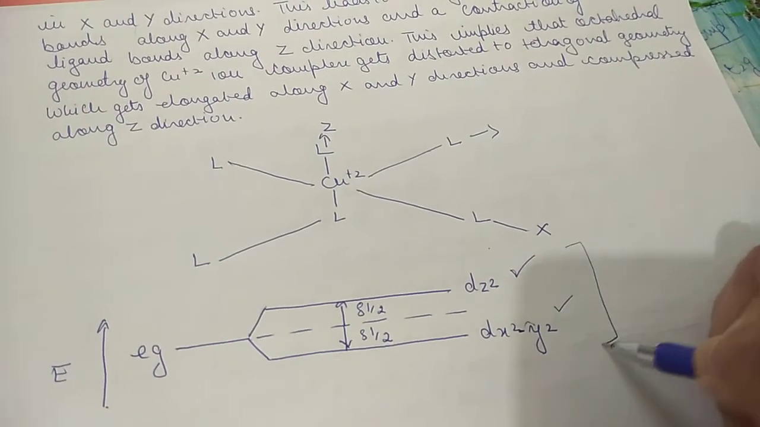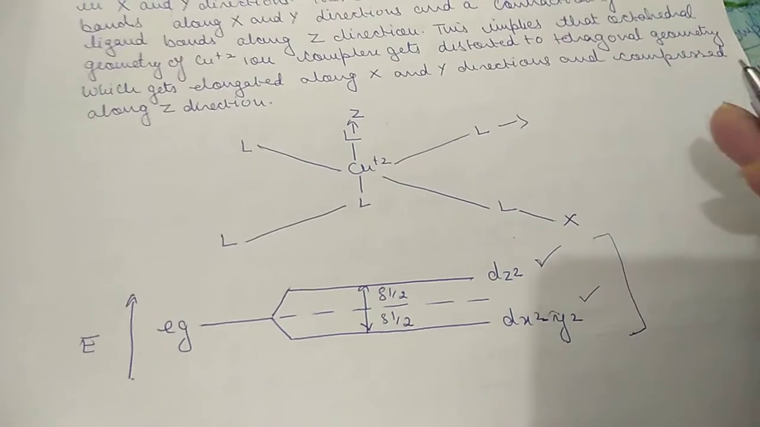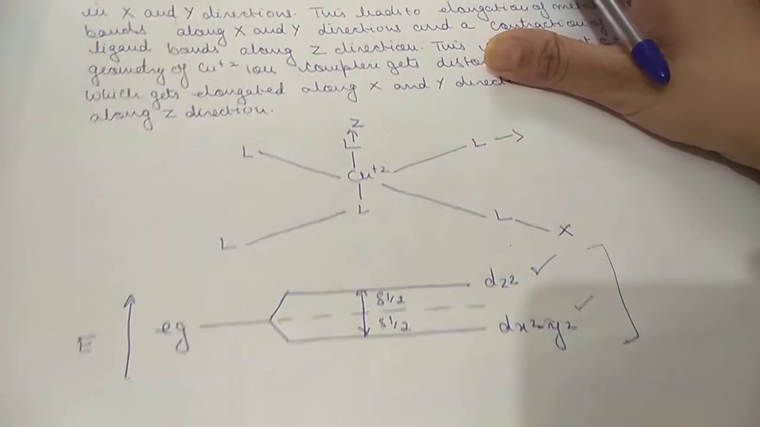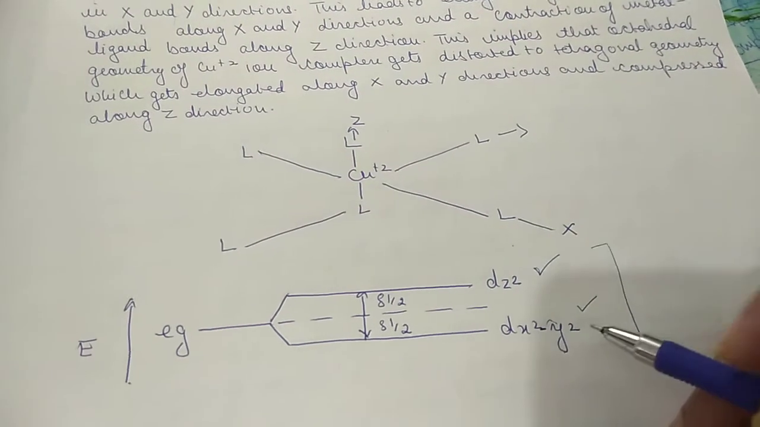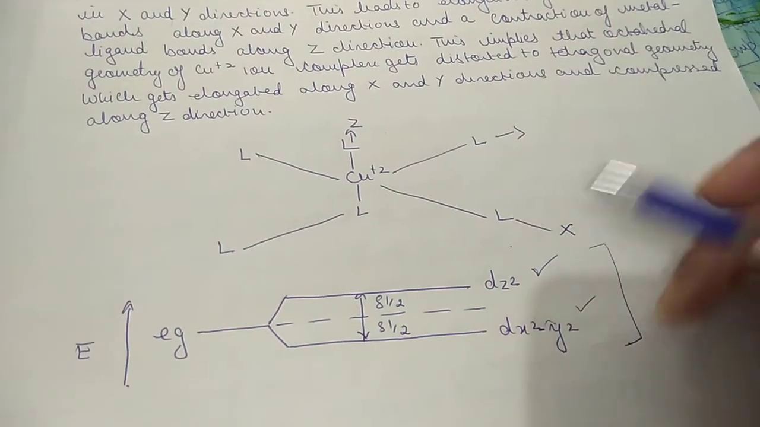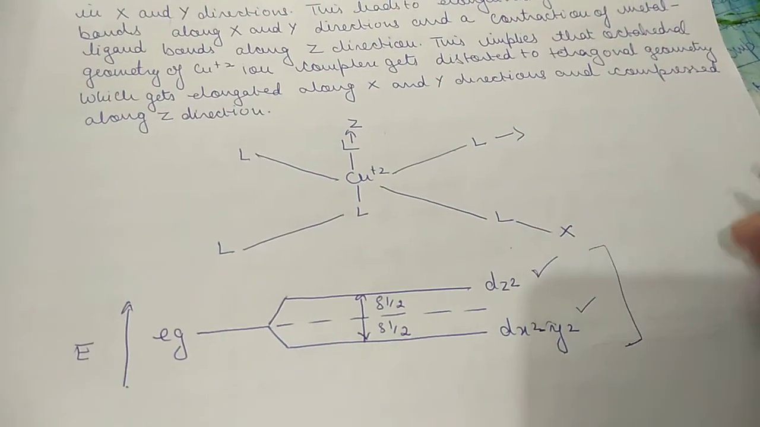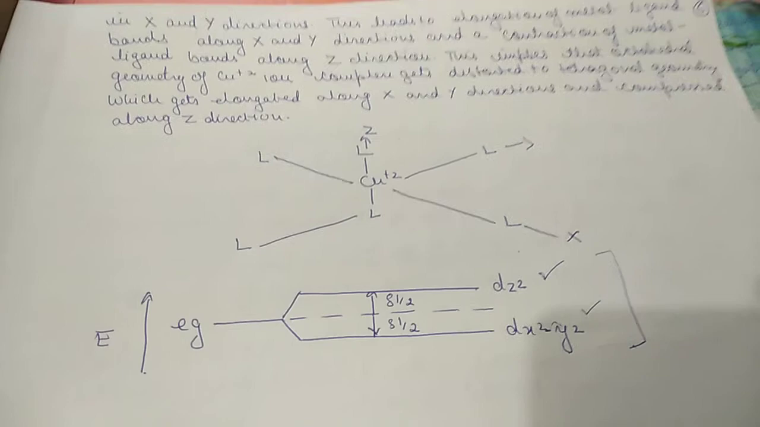So this is the consequence of the Jahn-Teller effect, and this is the reason why you have studied this pattern also. This is the reason why the geometry gets distorted from octahedral to tetragonal. Further we will do in the next lecture. Thank you.